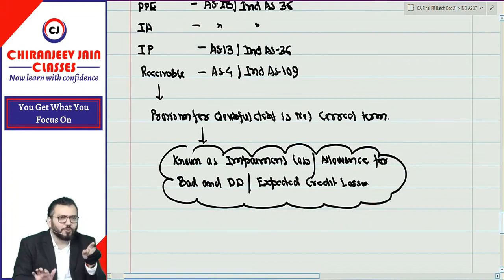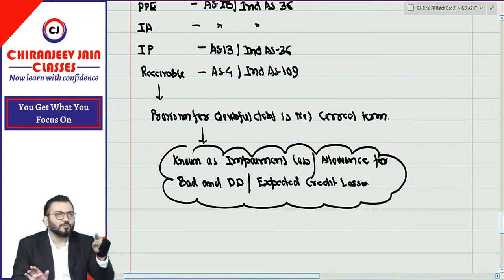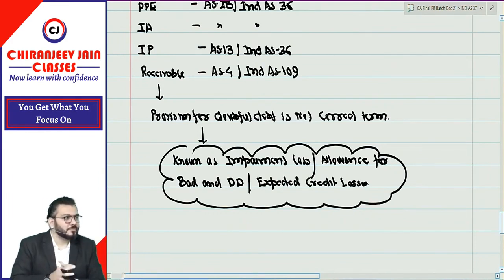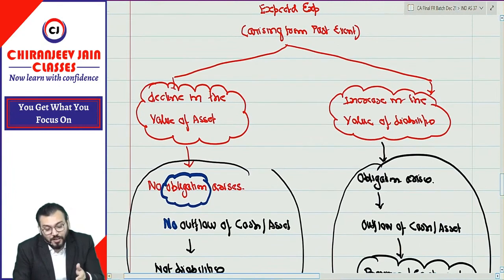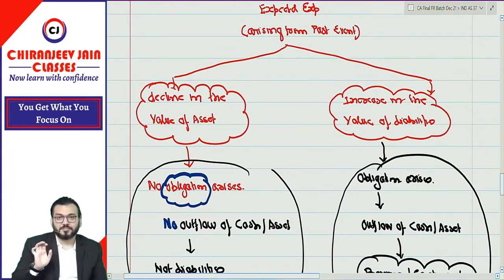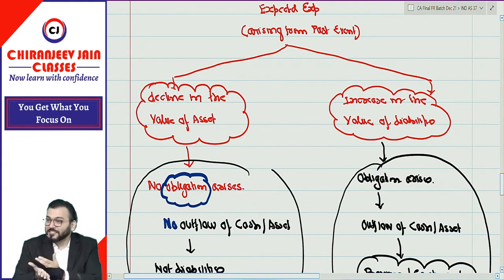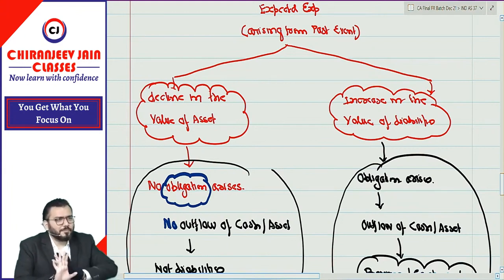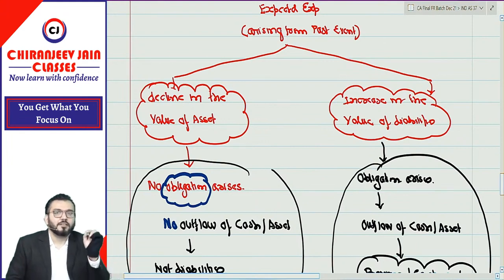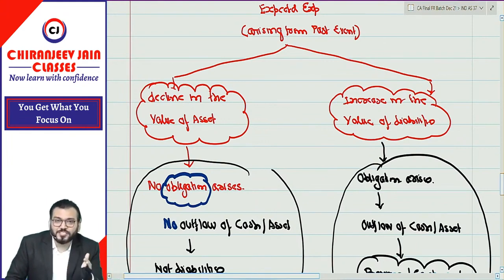Provision for depreciation. Do you know provision for depreciation? Does everyone know provision for depreciation? Anyone who doesn't know this account, I think in foundation also you have prepared a provision for depreciation account. Sure? Now, will provision for depreciation fall in the first category or the second category? Quick answer. I said think. I'm not in a hurry. Will provision for depreciation come in the first or second category?